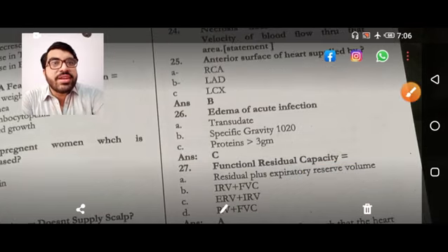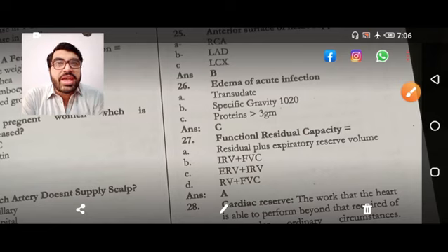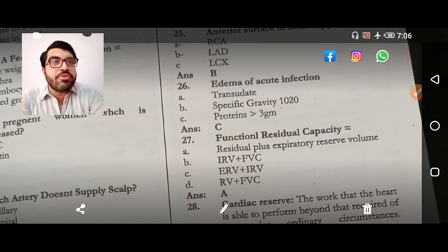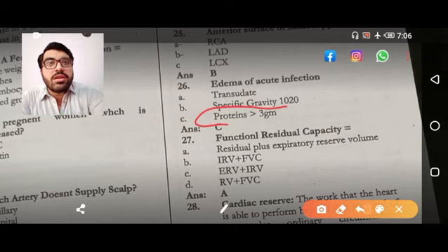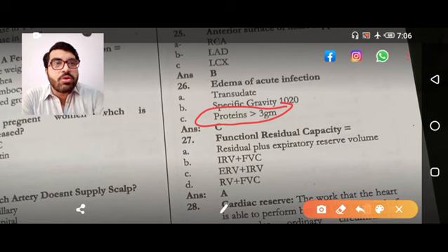So coming toward next, the edema of acute infection. Acute infection is always exudative. That is a straightforward question. And in exudate, the study has shown that the protein is more than 3 gram. That is a straightforward question.